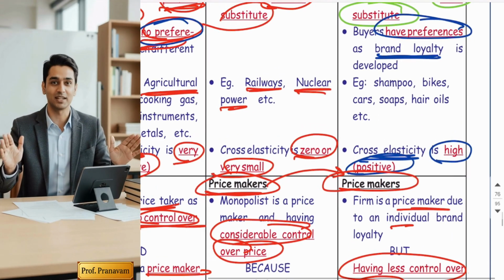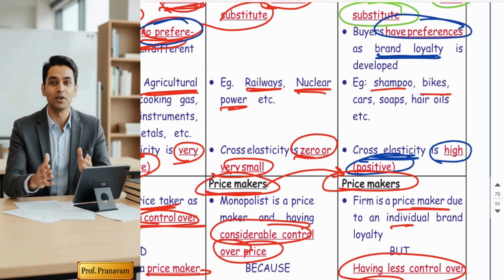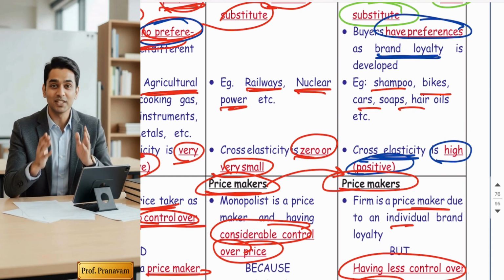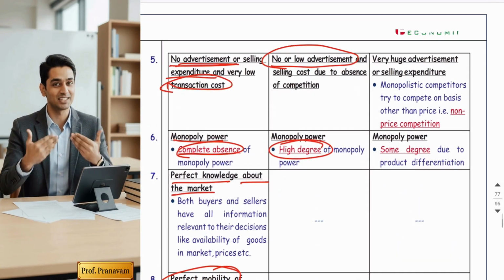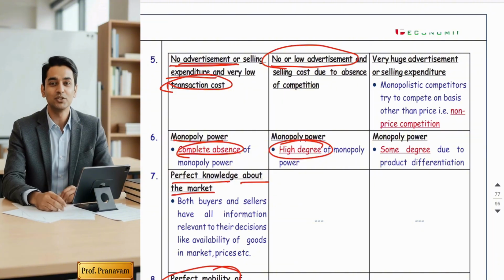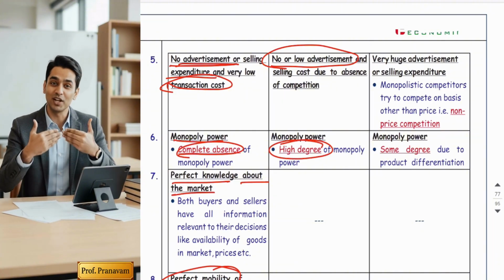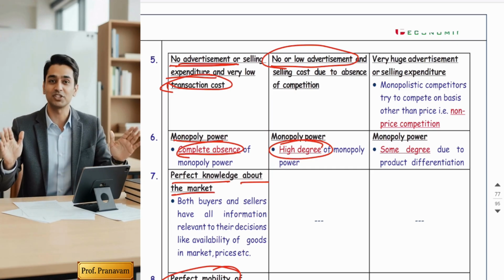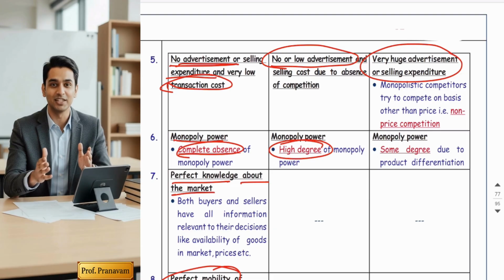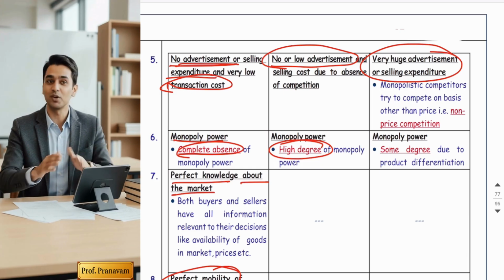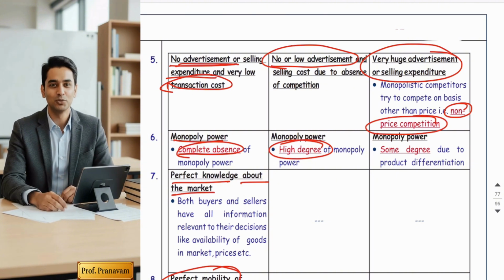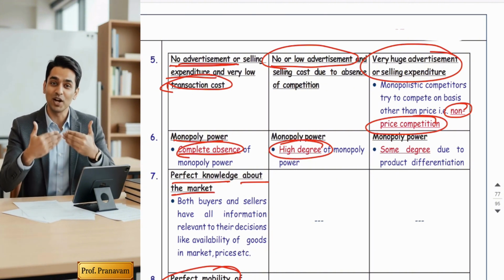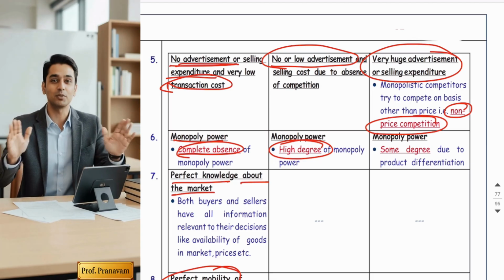So the best examples of monopolistic competition are shampoo, bikes, cars, hair oils, etc. Right? Hope you got it. Yes, guys, fifth feature. Will they spend money on advertisement? Yes, because here brand loyalty comes into the picture. Am I correct? Guys, in this market, sellers are going to spend huge money on advertisements. That's why it is called non-price competition, because here brand loyalty plays a very big role. Right? People trust their favorite brands.